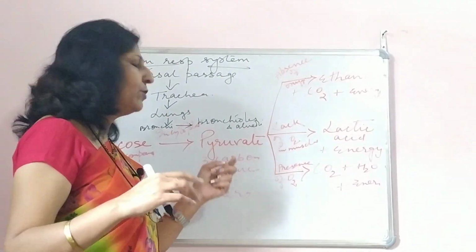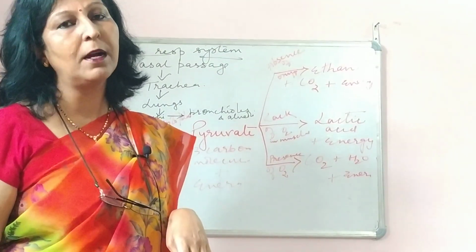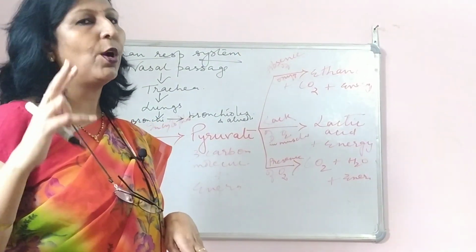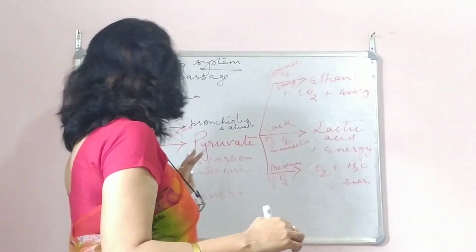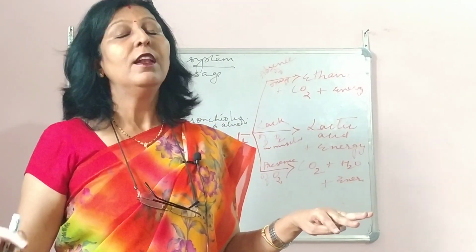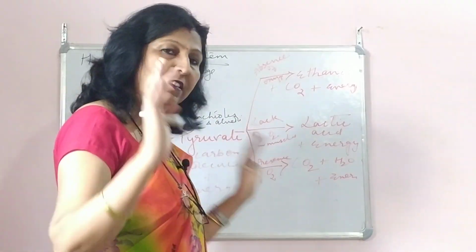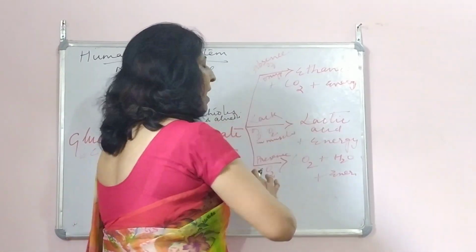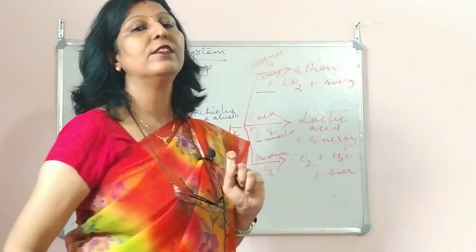You can say two molecules of pyruvate. Pyruvate is a 3-carbon compound, and glucose breaks into two molecules of pyruvate. Here also it gives a little energy. Now this takes place in all the organisms. यहाँ तक सारे organisms में होगा। अगर हम heterotrophic वाली बात करते हैं तो ग्लूकोज पायरुवेट तक सब में कॉमन है, और पायरुवेट के बाद it is divided into 3 stages. एक तो है when oxygen is not available.